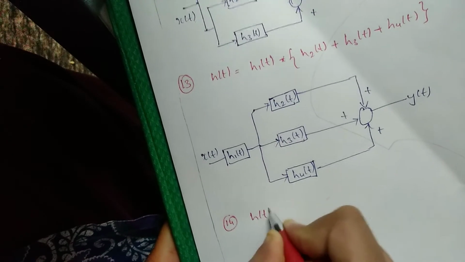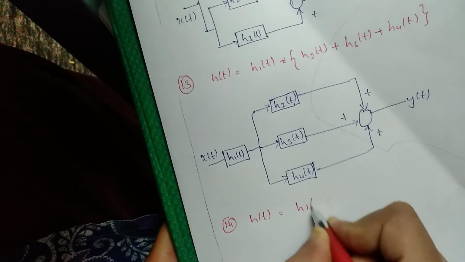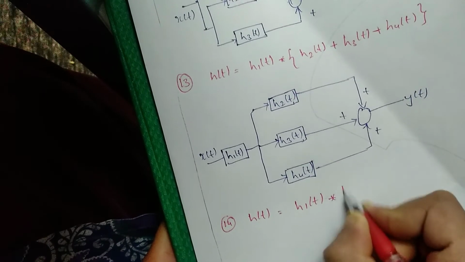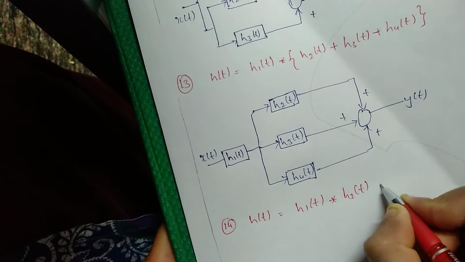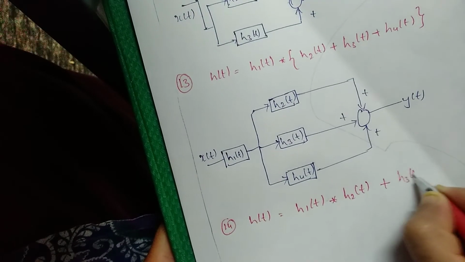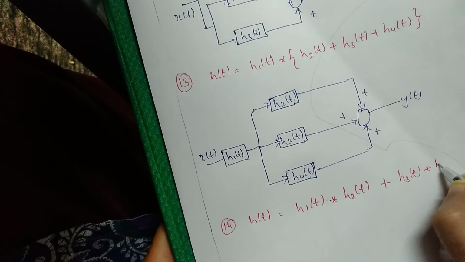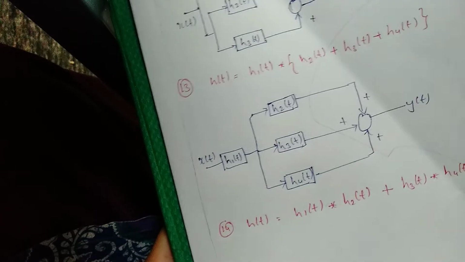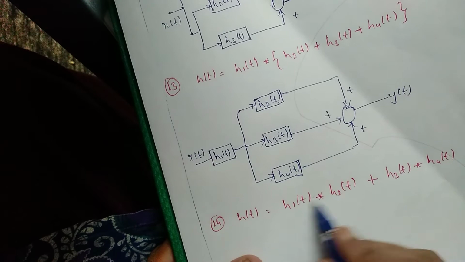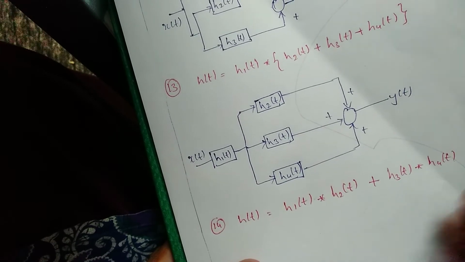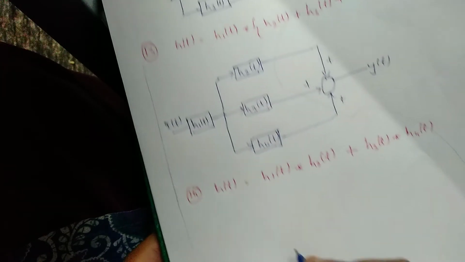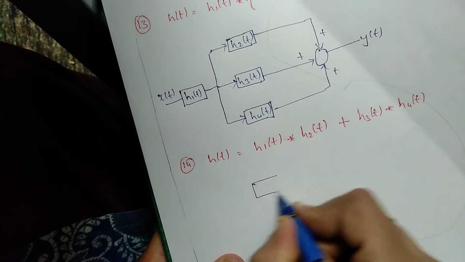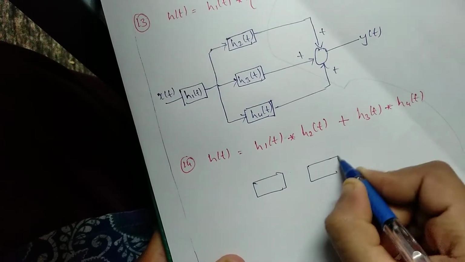h of t. They have given h1 of t convolution with h2 of t plus h3 of t convolution with h4 of t. Here 2 blocks are in series, and both are connected in parallel. So we can write it as 4 blocks.